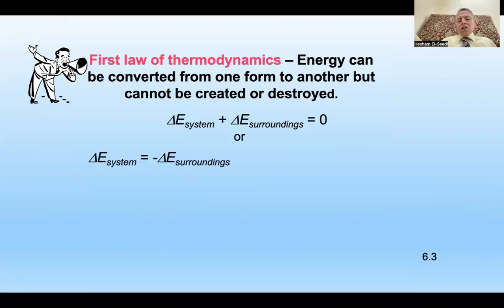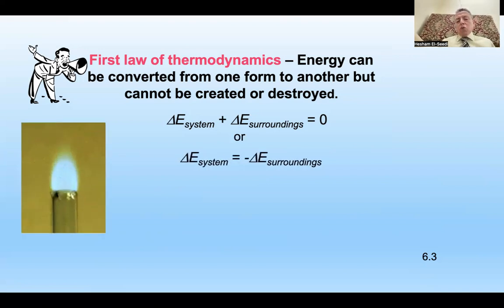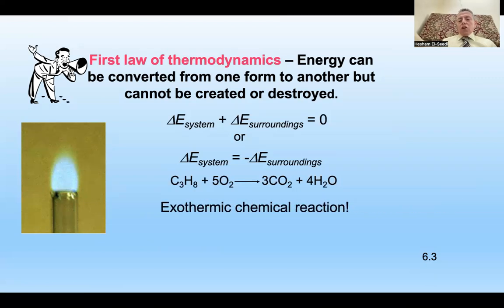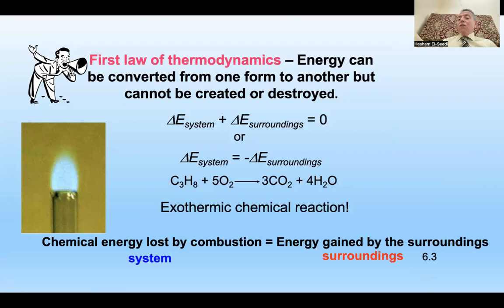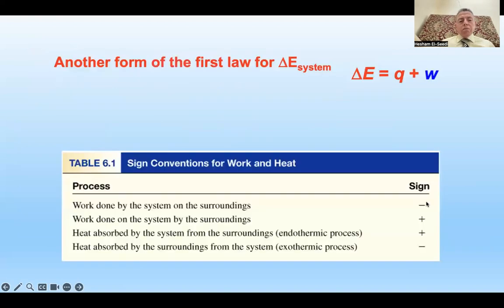So delta E system is equal to delta E surroundings, like when you have lighting propane: if you react it with oxygen, it gives carbon dioxide plus water. This is an exothermic chemical reaction, as I told you before. It means chemical energy lost by combustion equals energy gained by surroundings. So system equals surroundings, as in equation 6.3.